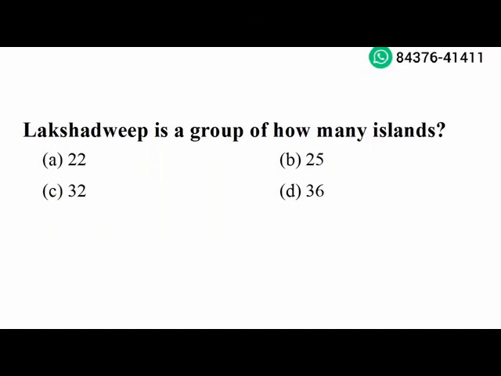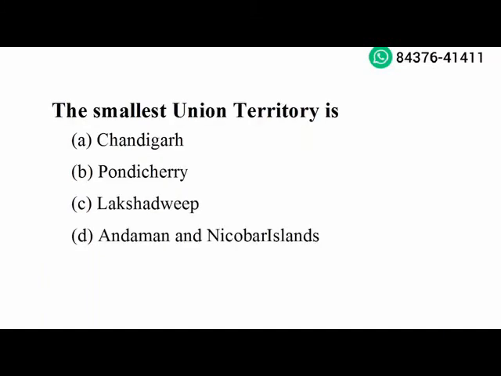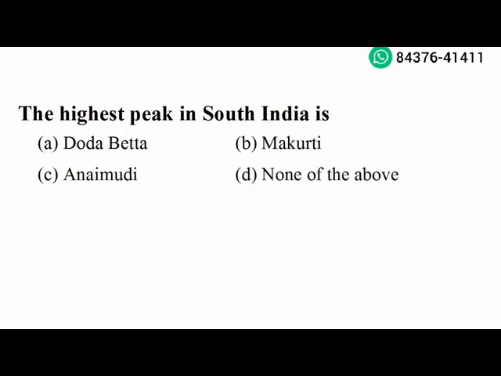Next question. The smallest union territory is Lakshadweep. Option C is the right answer. Next question. The highest peak in South India is Anamudi. Option C is the right answer.